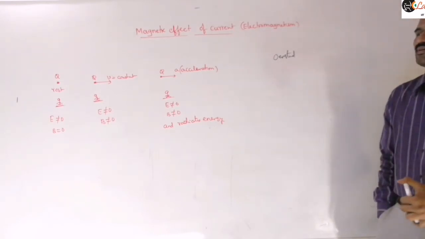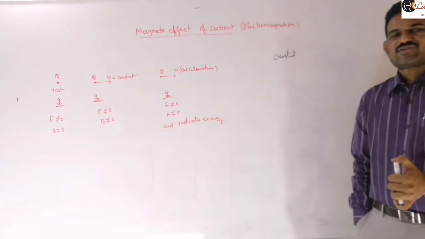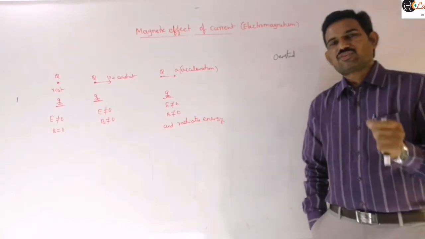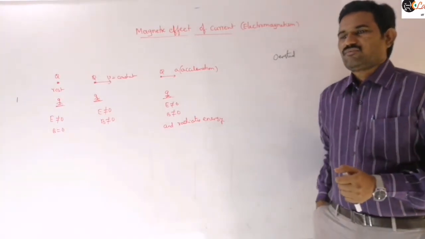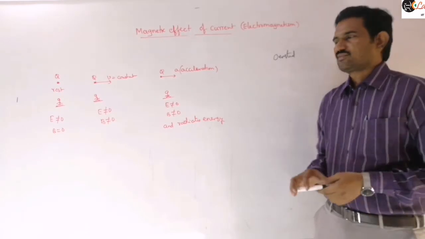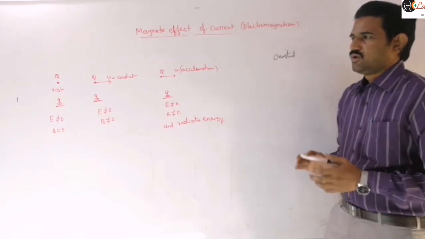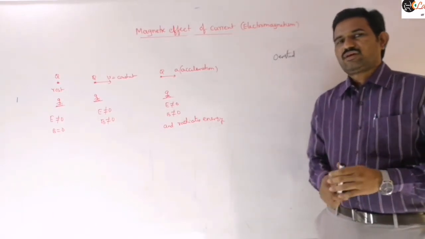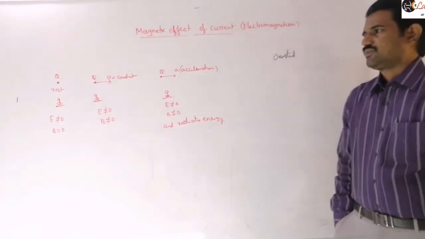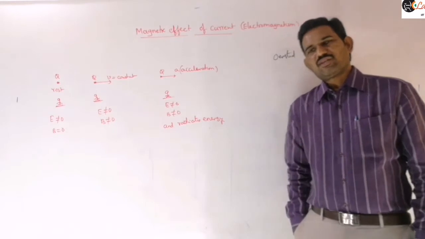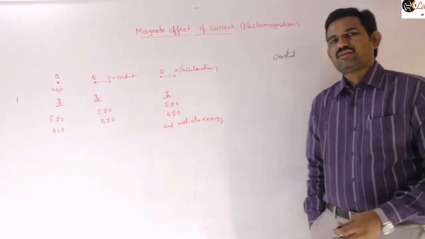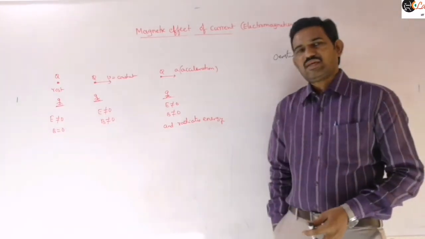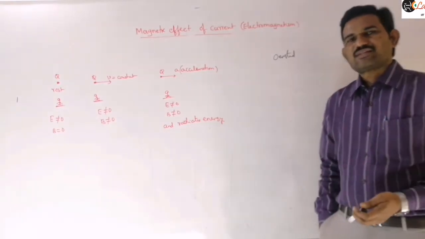Next, mention these points here. A charged particle at rest with respect to an inertial frame produces only an electric field. But a charged particle moving with respect to an inertial frame produces an electric field as well as a magnetic field.